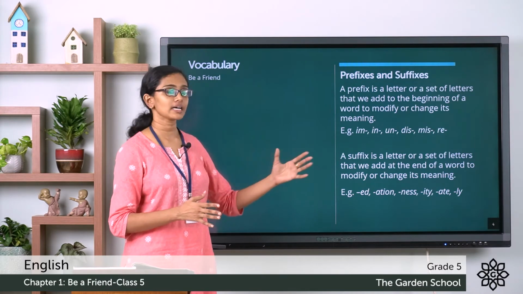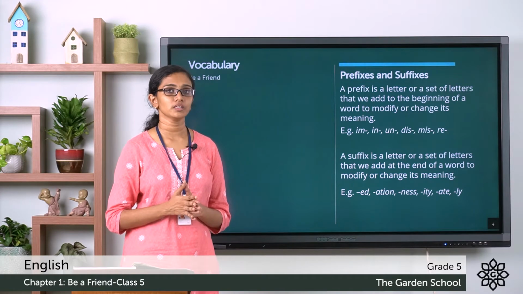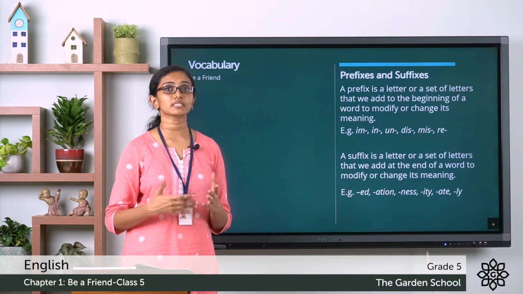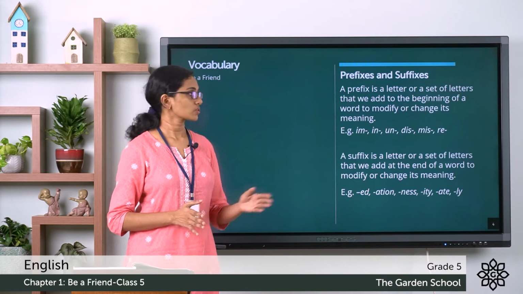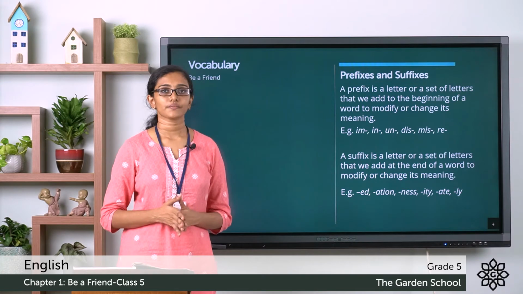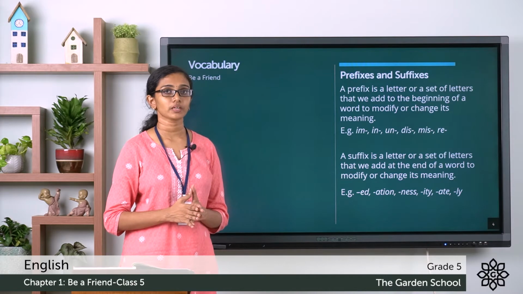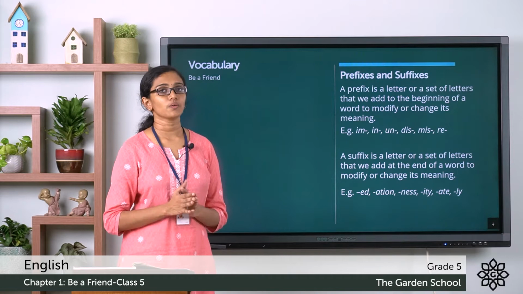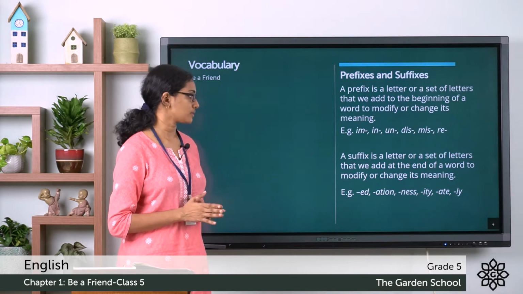And here we have a few examples of prefixes. Like when you say possible, if you add the prefix im, the word is changed to impossible, which means just the opposite. The word is modified and its meaning is also changed. Here are a few more examples of prefixes. Now, what is a suffix? If prefix is a letter or group of letters added to the beginning of a word, suffix is a letter or a set of letters which you add to the end of a word to change or modify its meaning. And here you can see a few examples.